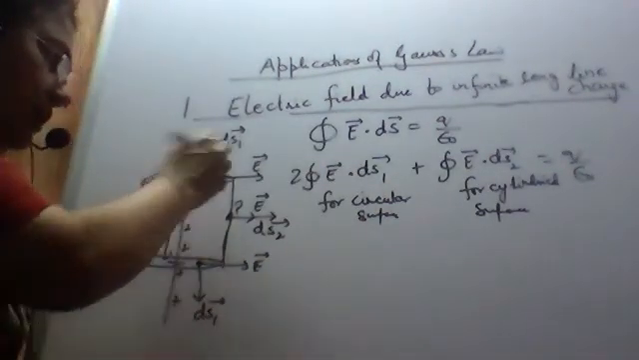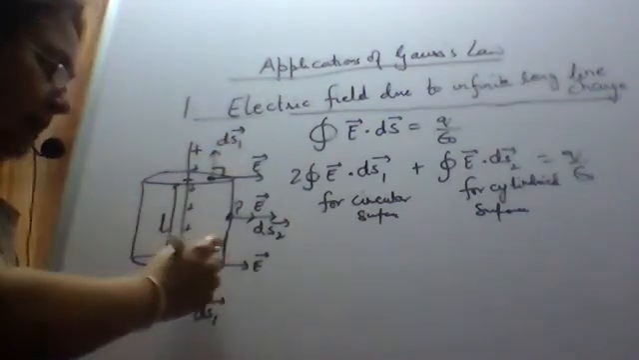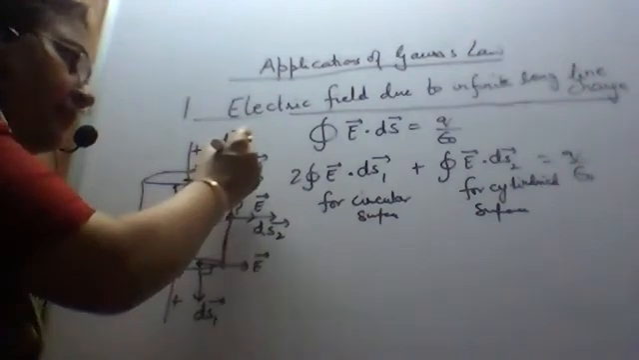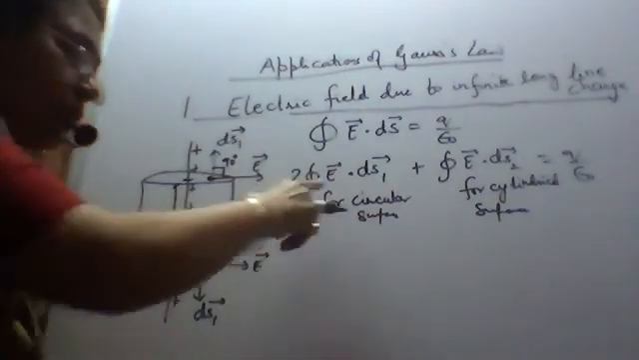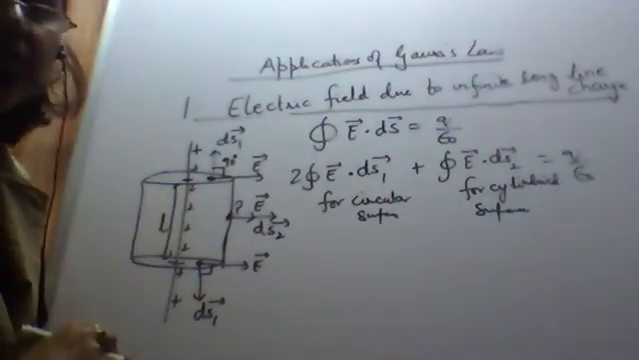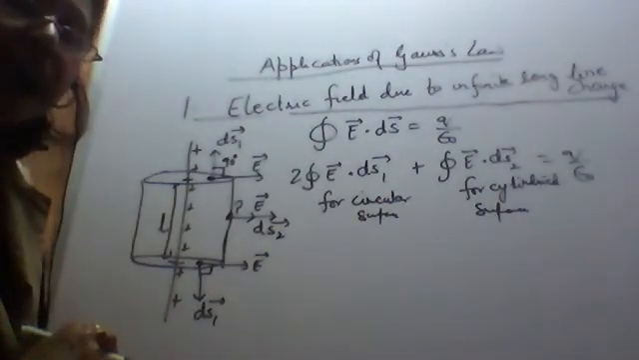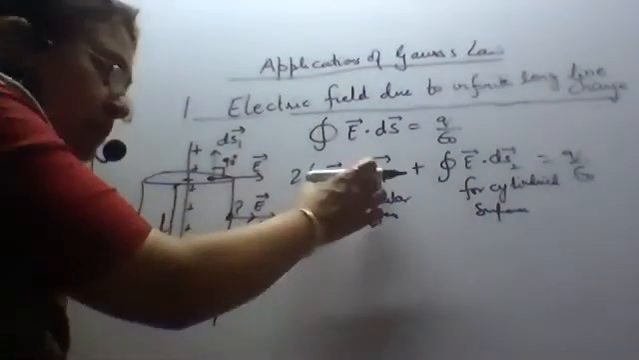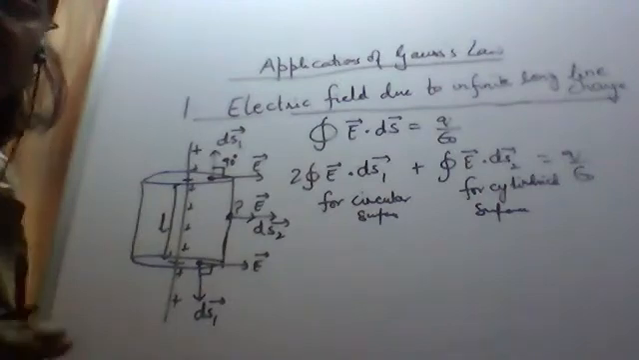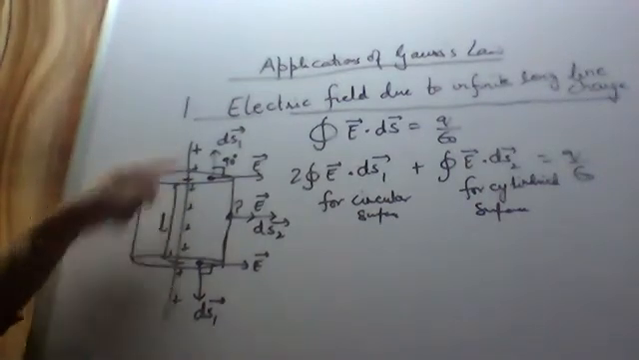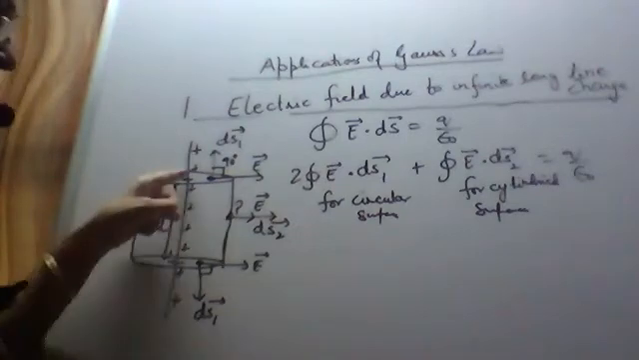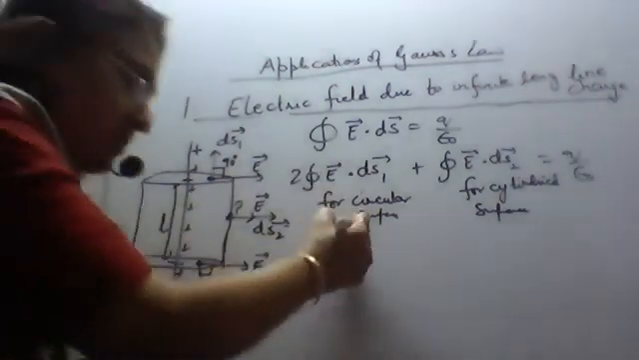E dot ds1. What is the angle between E and ds1? It is 90 degrees, pi by 2. So E into ds1 into cos 90. And we know that cos 90 is equal to 0. So this part is 0. That is, the electric flux through the circular part is 0. That is, no electric field lines are passing through the circular part. So E dot ds1 for the circular part is 0.